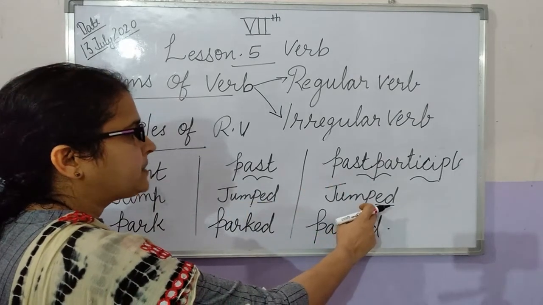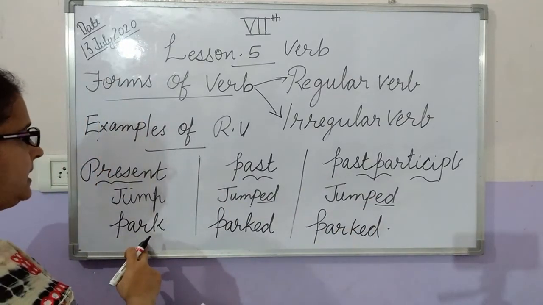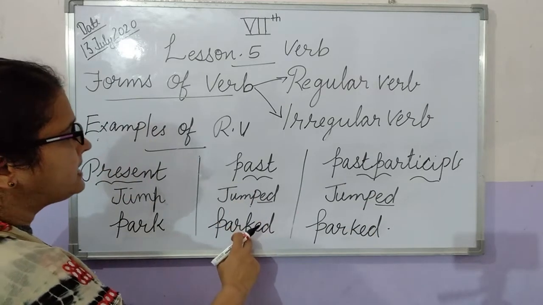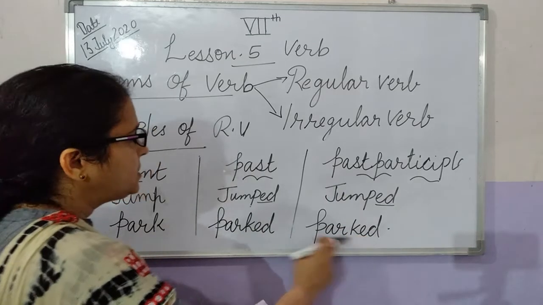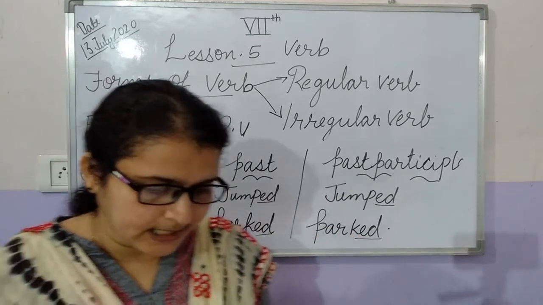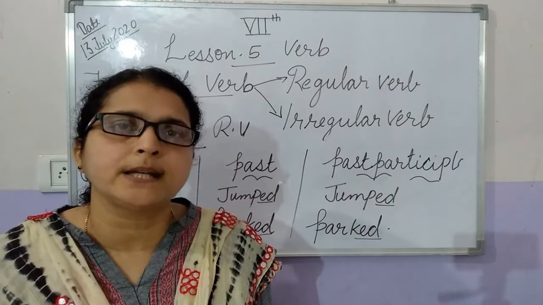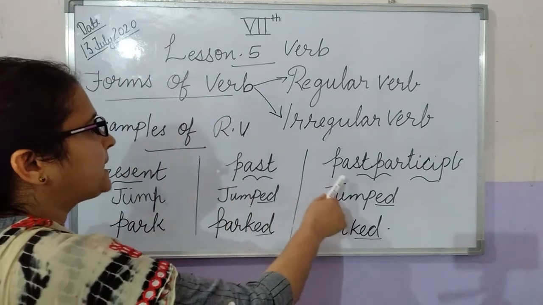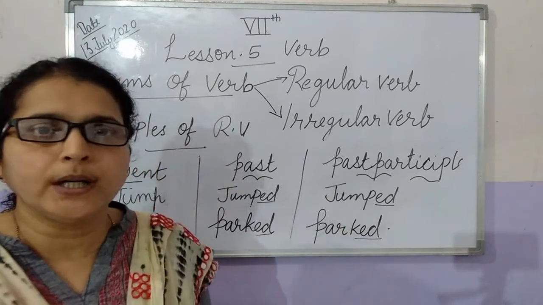In the same way we took the verb park, that is parked in past tense and parked in past participle. So we are using the same pattern. We can say that the verb which follows a pattern for conversion from present to past and past participle is called a regular verb.